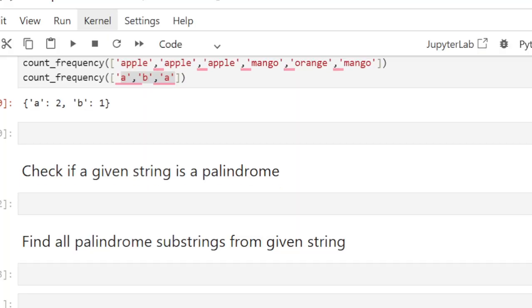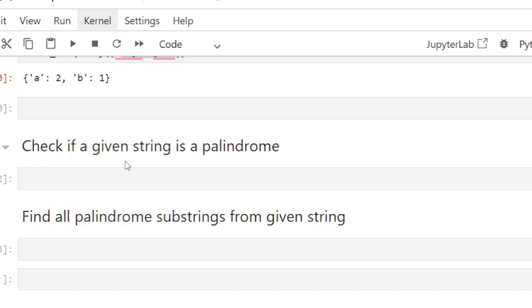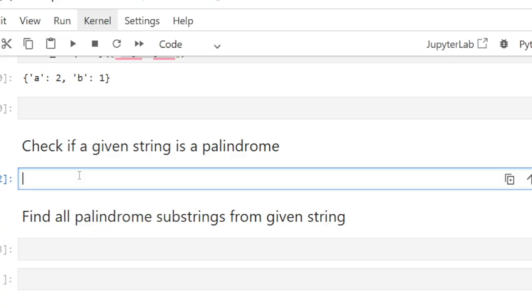So now let's move to the next question. We need to check if the given string is palindrome or not. So this is a very common question we have in our interview. So what is the palindrome number? Palindrome word first is the string which has a string. So example is this. Suppose madam. If we reverse this string, then again we will get madam. So if we reverse that string, it will have the same value. So that is the palindrome number, palindrome string.